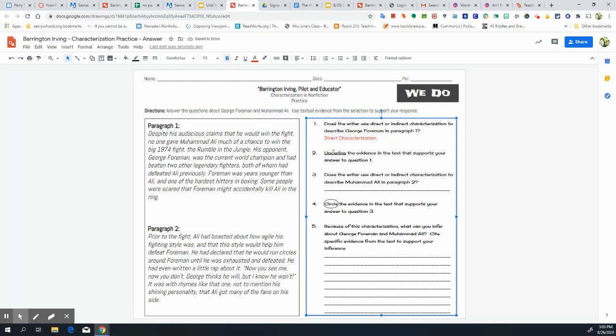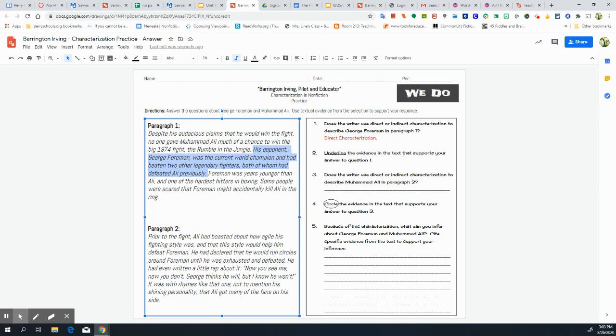Now I need to underline the evidence in the text that supports our answer to question 1. So we're only looking at paragraph 1, because that's what question 1 was about. So I'm only going to look here for that direct characterization about George Foreman. So right here where it says his opponent, George Foreman, was the current world champion and had beaten 2 other legendary fighters who had defeated Ali previously.